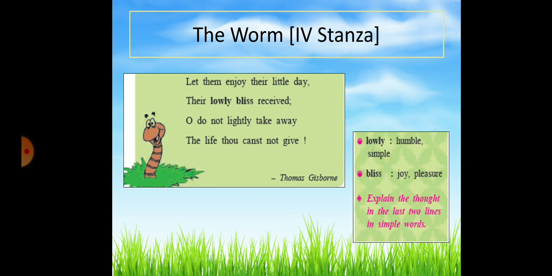Children, I hope you understood this poem and the underlying message. What is the underlying message? Live and let live. So, in the next period, we shall be doing the English workshop. But before that, you will read this poem and write down this poem neatly in your English notebook.